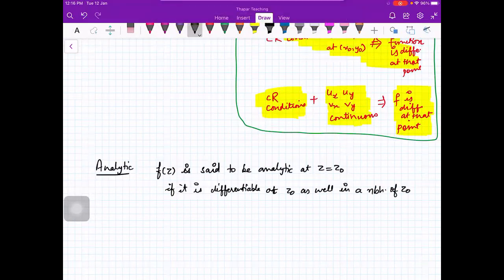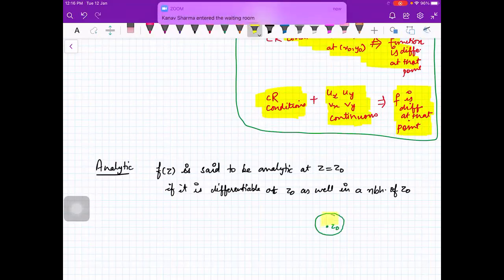Now, what is a neighborhood? Literally, you have z naught, and you can draw a small disk around z naught. Your function should be differentiable everywhere inside this disk. There is no restriction on the size of the disk, it can be very small also. But there should be at least one disk in which your function is differentiable at every point.